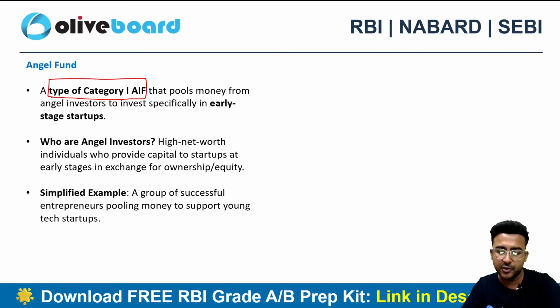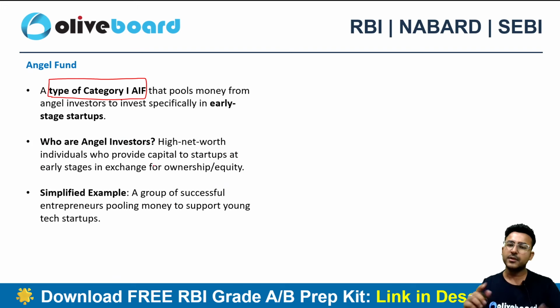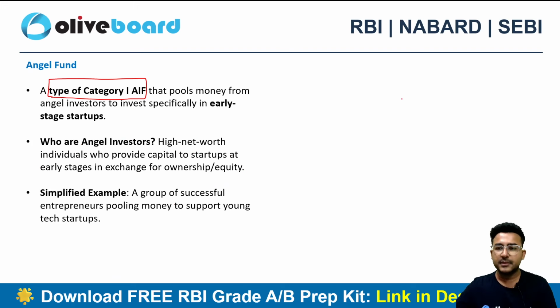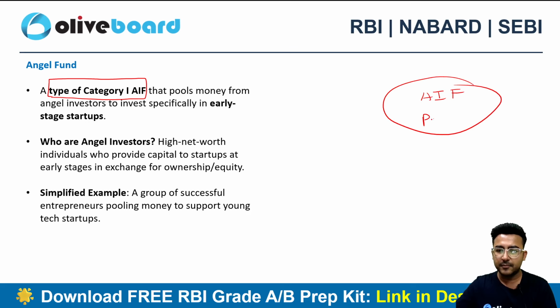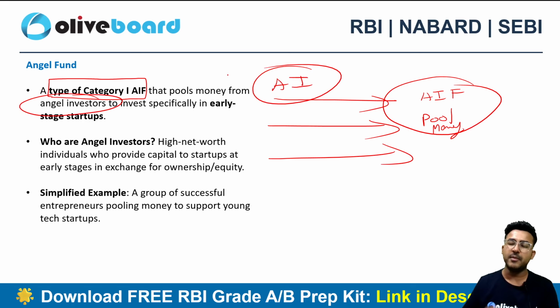They are a category 1 AIF. The very first thing that you need to know, right? We can see angel funds here in category 1. They are also pooling money. Every AIF is doing what? They are pooling money from the angel investors. Please do remember this thing.